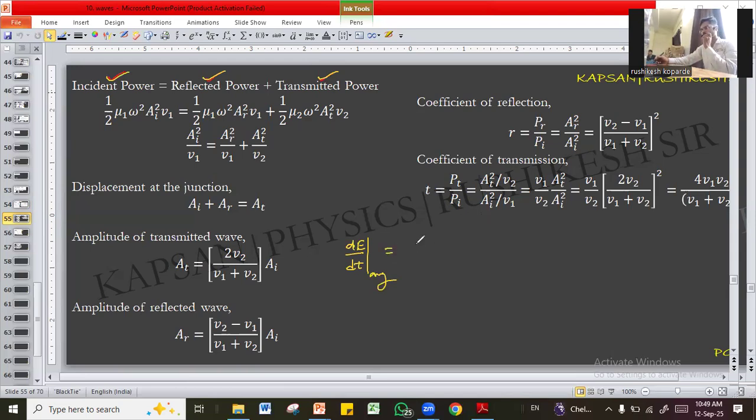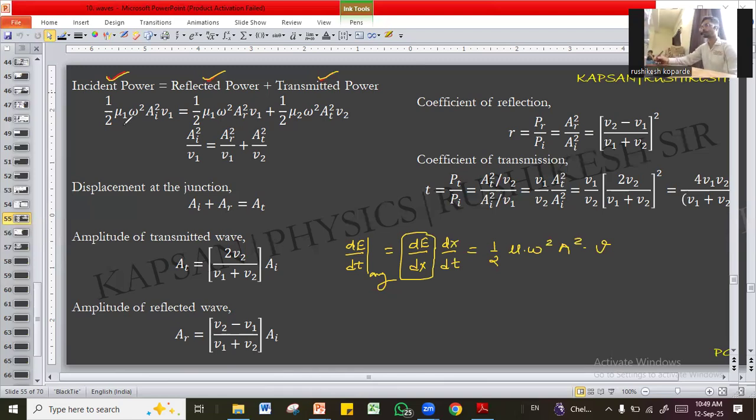Now to find rate of transmission of total energy, first find total energy per unit length into the velocity. We know total energy means 1/2 m omega square a square. But total energy per unit length will be, instead of m, it will be mu omega square a square into velocity. So this is the power of a wave. You can see the formula.